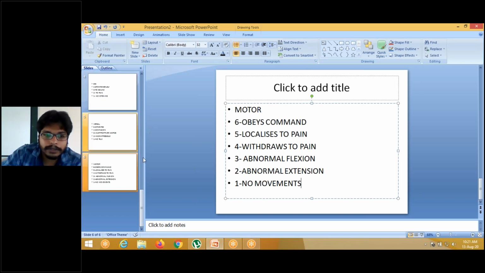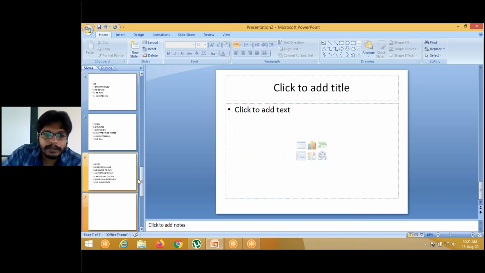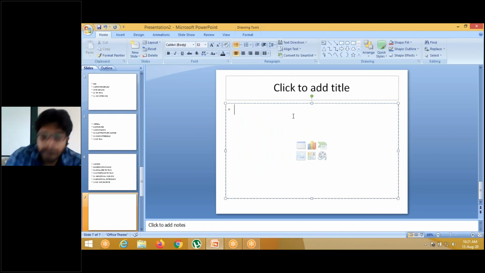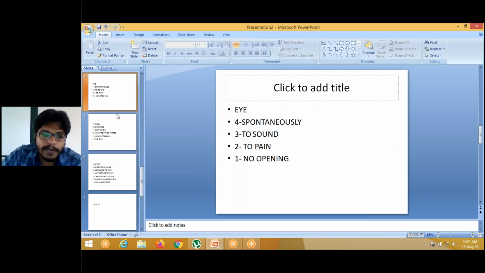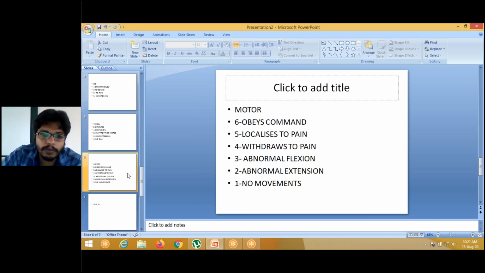Okay. Then now, what are the minimum and maximum scores? Minimum, there is no zero in this score. So 1, 1, 1. The minimum is 3. So what is meant by 3? No opening of eyes, no talk, no movements.